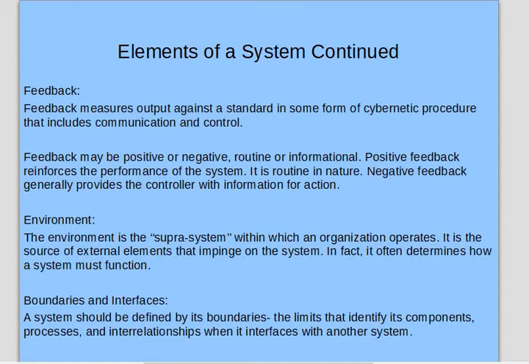Environment is the supra system within which an organization operates, that is, where and in what environment my system is operating. It is the source of external elements that impinge on the system. In fact, it often determines how a system must function. The boundary and the interfaces are the last elements of the system. A system should be defined by its boundaries. These are the limits that identify its components, processes, and interrelationships when it interfaces with another system. So these were the elements of a system.